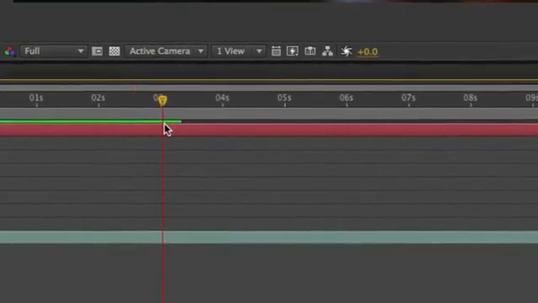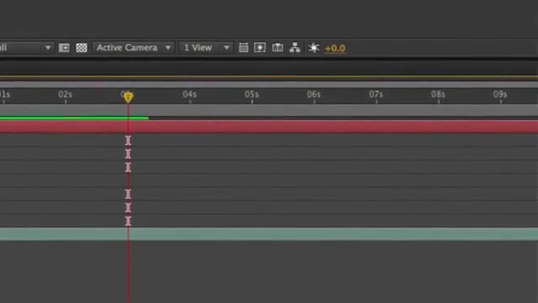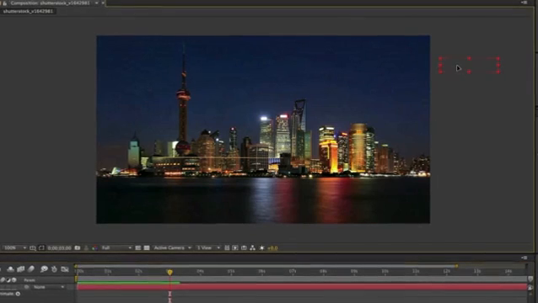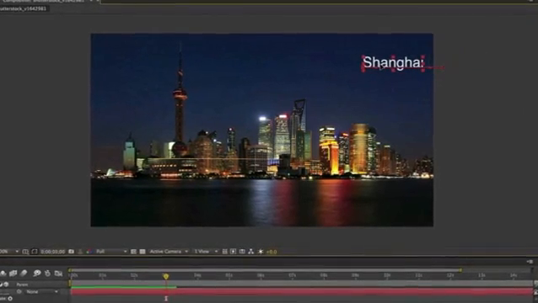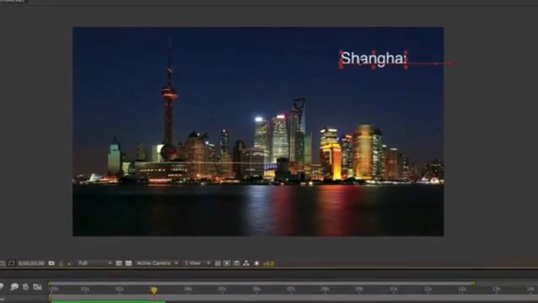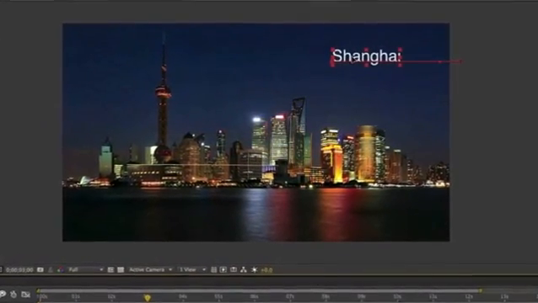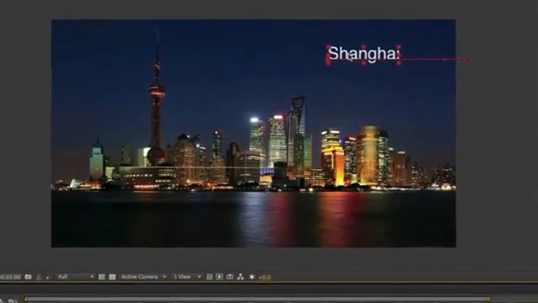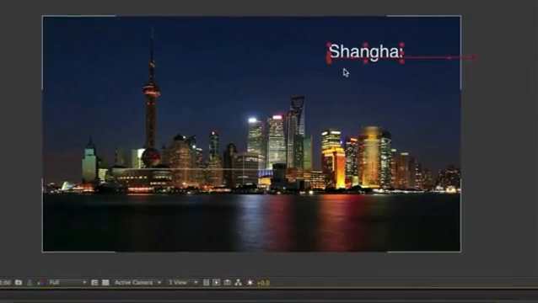Then we can come over with the selection tool. If your selection tool is not selected, you can press the V key on your keyboard. Click on this text object and move it over to the left. And as you do that, a keyframe will be added to the timeline for you automatically. Once you have the animation set up, you can change it by clicking on a keyframe and changing its location.